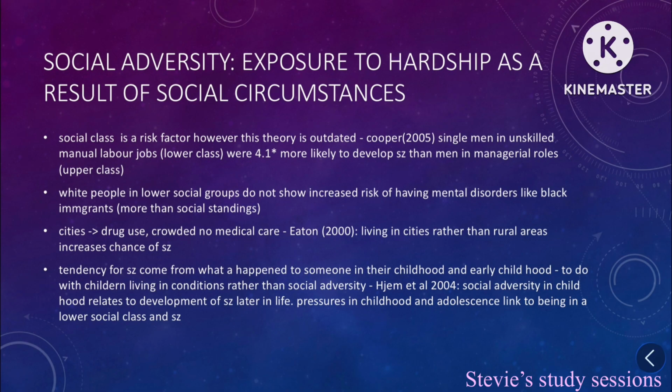time. Social adversity. Exposure to hardships as a result of social circumstances. Social class is a risk factor of schizophrenia. However, this theory is outdated, and therefore led to the social causation hypothesis being developed. Cooper 2005 found that single men in unskilled manual labor jobs were 4.1 times more likely to develop schizophrenia than